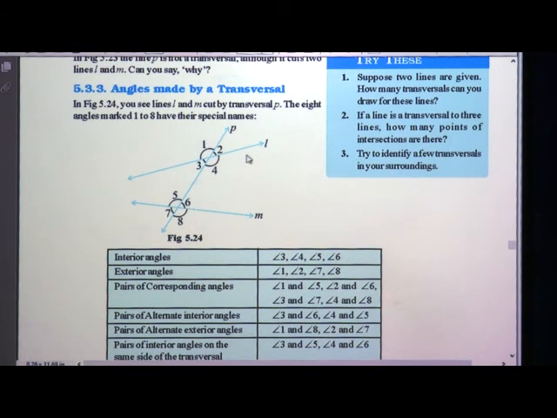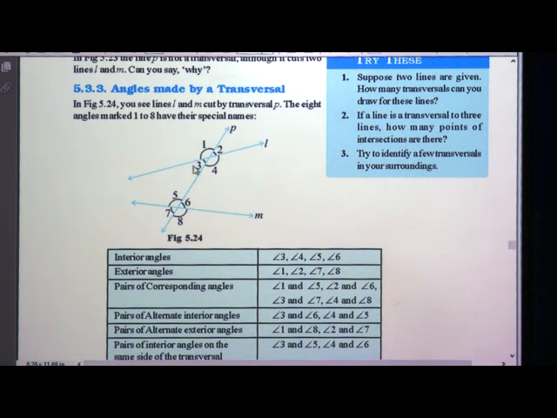When I defined the transversal, I told you that it intersects at two points, but there will be a distance between them. So suppose these two lines are L and M, and P is a transversal of these. There is a formation of angles. See here 1, 2, 3, 4, 5, 6, 7, 8. These are the angles formed.